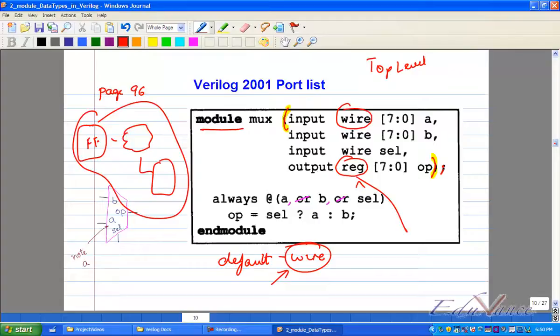Now, remember, the way we read this, we say 7 down to 0. When I speak it out loud, you will say 7 down to 0. 7 down to 0 means how many bits? 8 bits. Always remember that. Because maybe in our final project, we'll do an image processing system. So you'll be using an 8-bit pixel value. Correct. So you'll see a lot of 8 bits. Okay. All right.